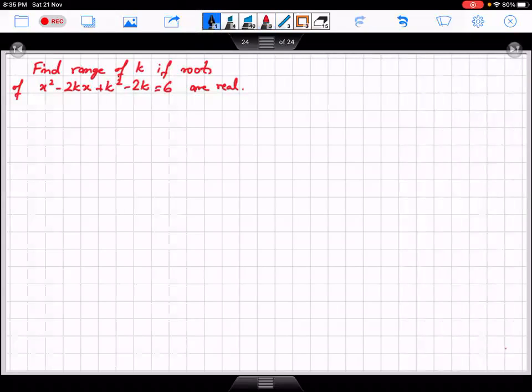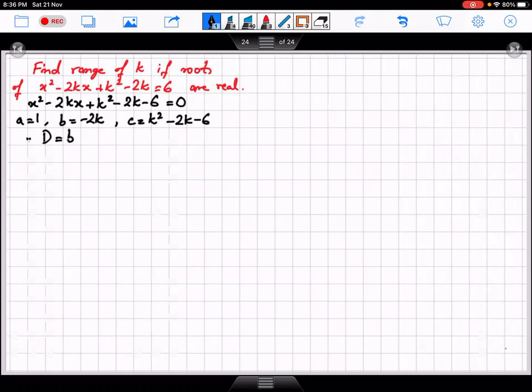Okay, so here we should write it like x square minus 2kx plus k square minus 2k minus 6 is equals to 0. So now a is 1, b is minus 2k, and c is k square minus 2k minus 6. So it's been given that roots are real. So d, that is b square minus 4ac, should be greater than equals to 0.